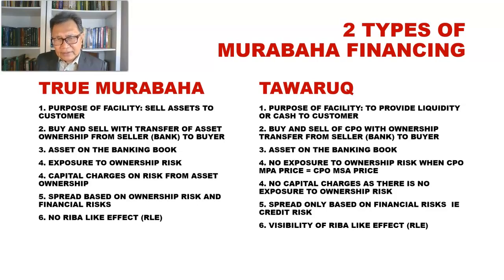So the customer has that so-called obligation to pay off the debt comprising the facility amount, which implies that the facility amount is guaranteed and the profit margin is guaranteed, because when the customer enters into the tawarruk contract, the selling price has been specified upfront, and that also implies that the capital plus profit margin are both guaranteed in the tawarruk contract, and that is why there is some form of visibility of riba-like effect in the commodity Murabaha.